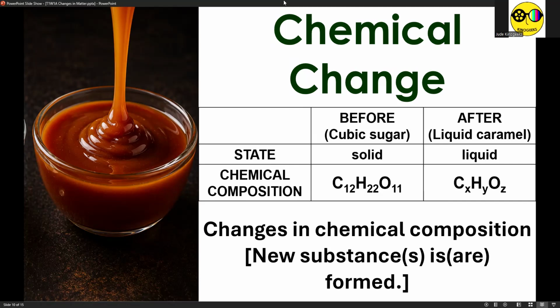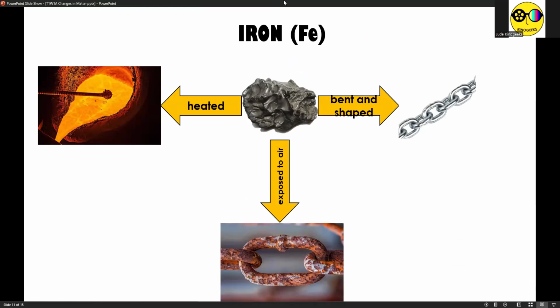Okay? So yun po yung 3 types na ating changes in matter. First, we have physical. Second, we have phase. Third, we have chemical. Let's have another substance of interest, and this time it's iron. Okay? When you heat solid iron in its stony form or appearance, it becomes liquid iron. And because it's still iron, therefore we adopt the same chemical formula, Fe.